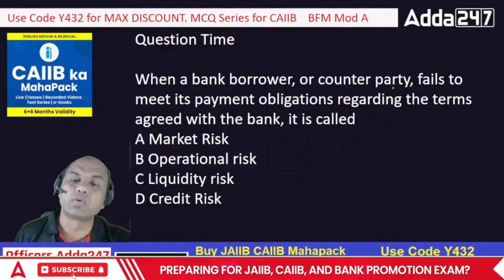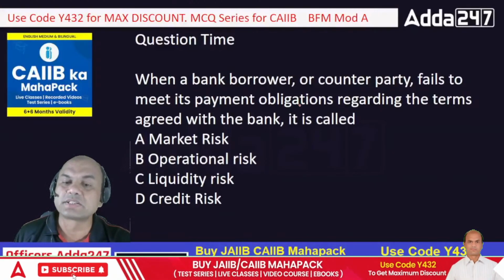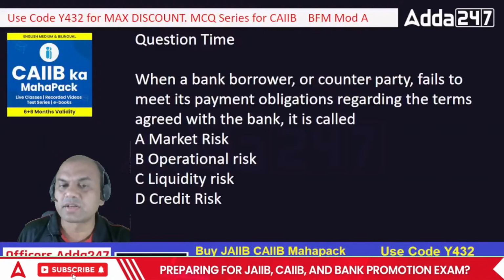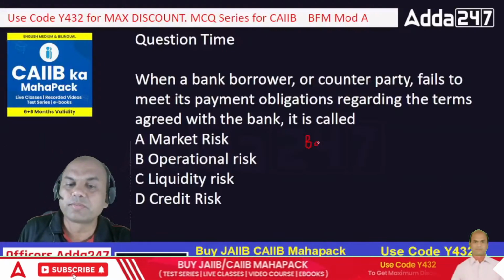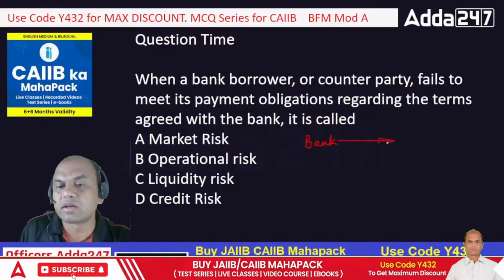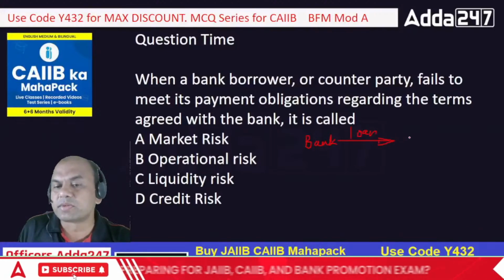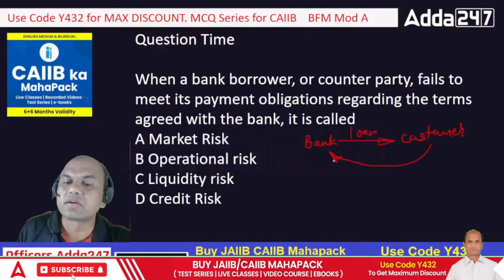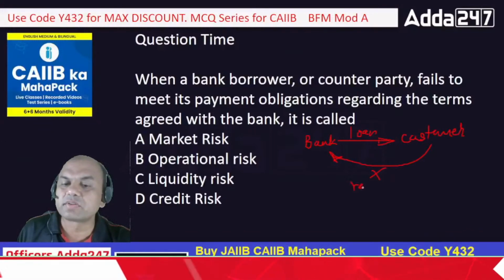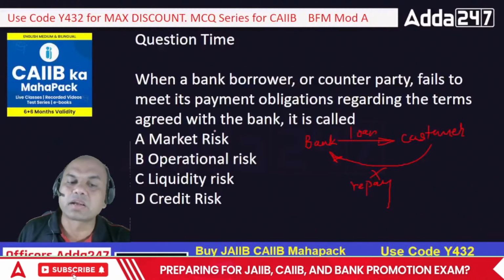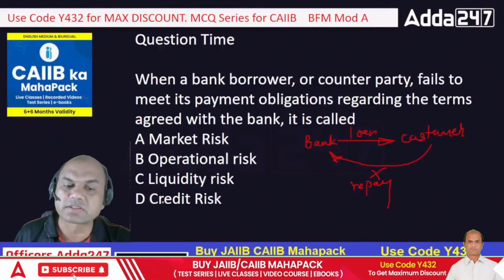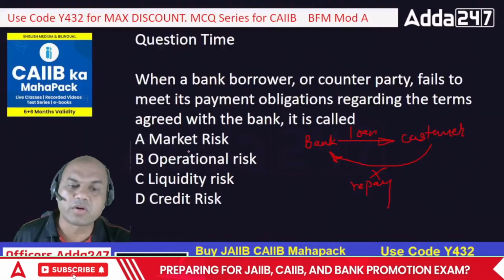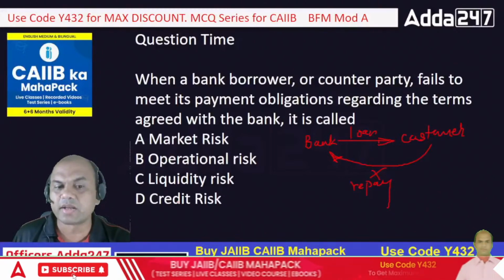When a bank borrower or a counterparty fails to meet its payment obligations regarding the terms agreed with the banks, it is called, means basically counterparty risk. Means bank gives the loan, right? Loan to customer. But the customer does not repay back, no repayment. So that is called what type of risk? Market risk, operational risk, liquidity risk, and credit risk. So what do you call it? Is it market or operational or liquidity or credit?